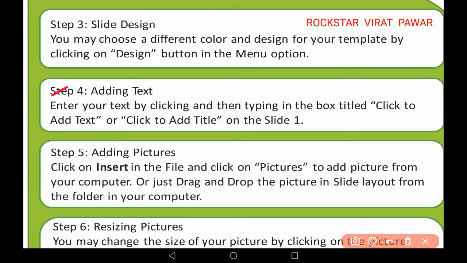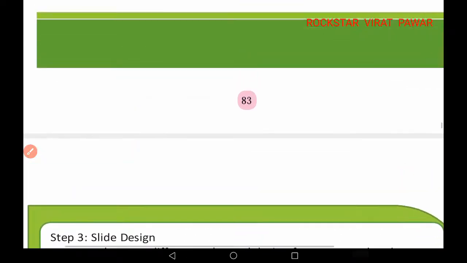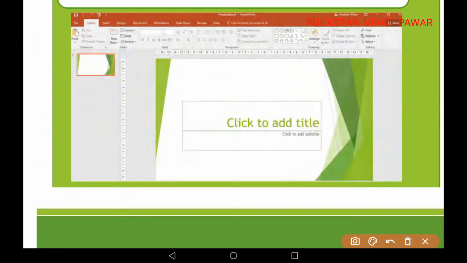Now step 4 is given as adding text. You can enter your text by clicking and then typing in the box titled Click to add text and Click to add title on the slide. You will add the title on the slide first, so when you click on this, you will get a cursor, and when you click on that cursor, your automatic pad will be generated, like when you type on WhatsApp also the pad will generate,